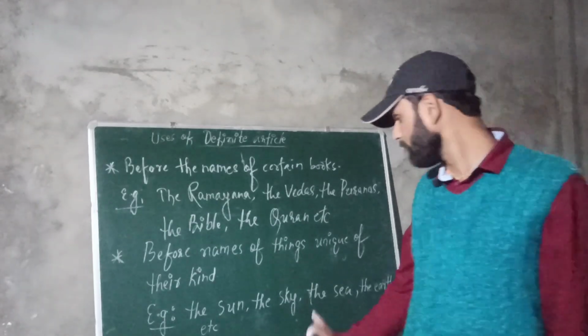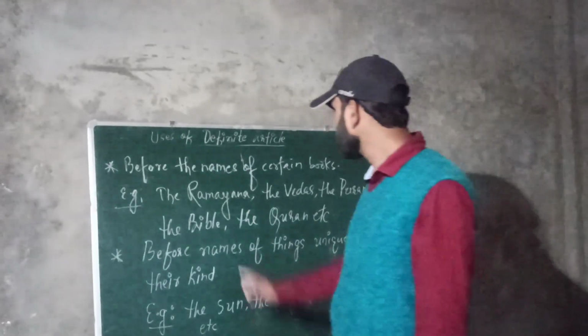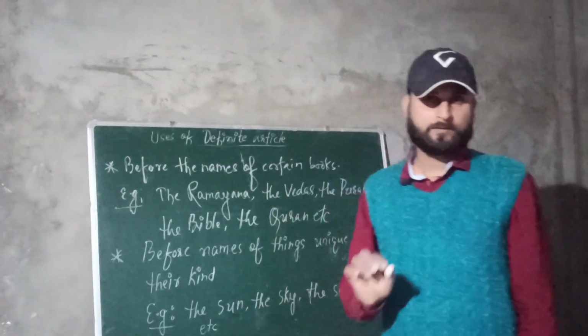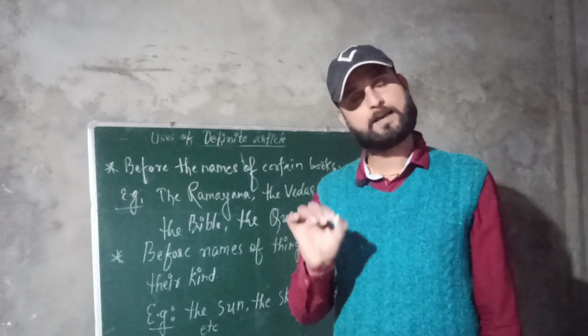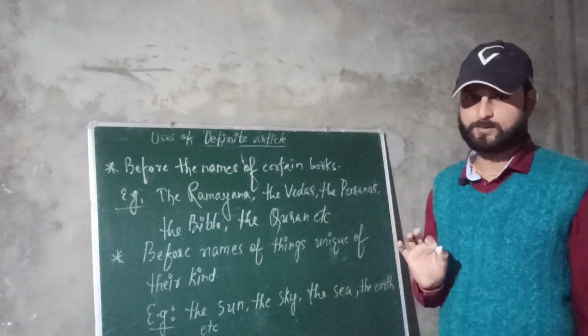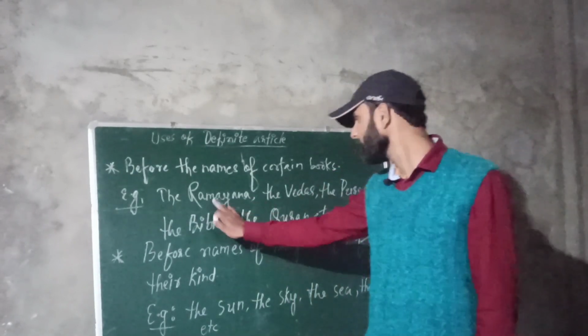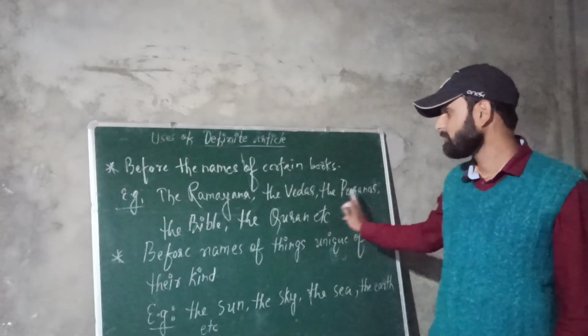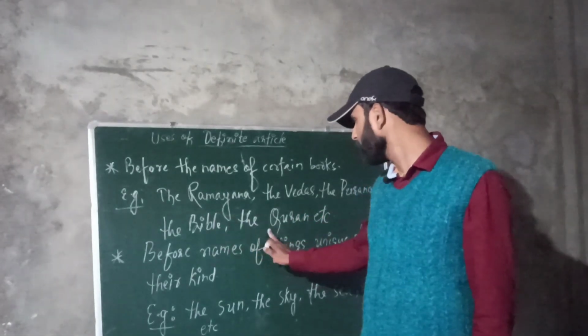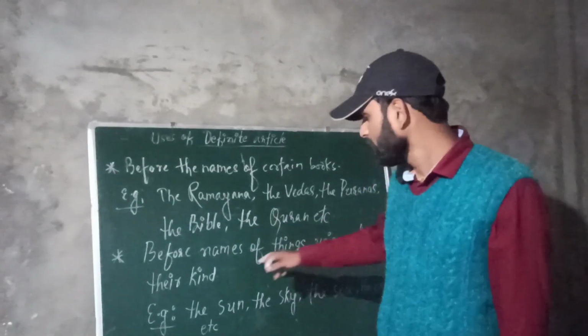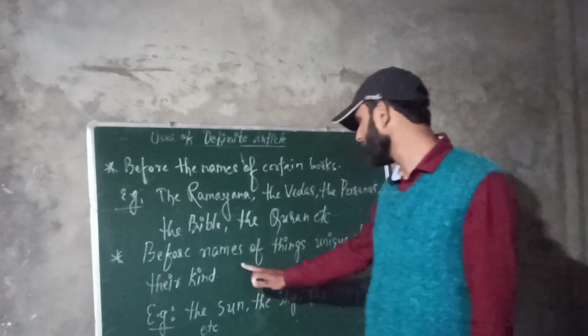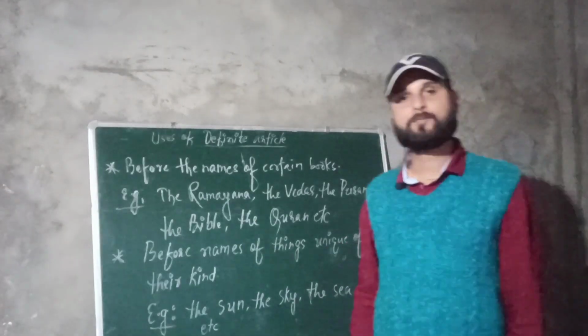So that's all. Before the names of certain books, keep in mind one thing, that the is used before the names of any sacred books. For example the Ramayana, the Vedas, the Puranas, the Bible, the Quran, etc. Also you can say the Guru Granth Sahib and so on. Before names of things unique of their kind.